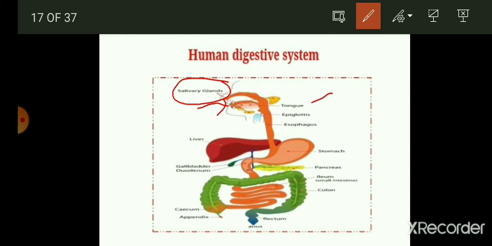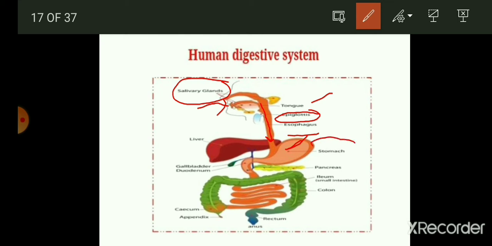Epiglottis. So the epiglottis is the structure in our body that helps in checking the movement of the food particles into the windpipe. Thereafter, we have the esophagus. So the esophagus is a long tube in which the food comes from the mouth and reaches the stomach region of our body.